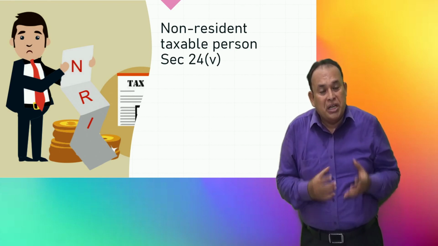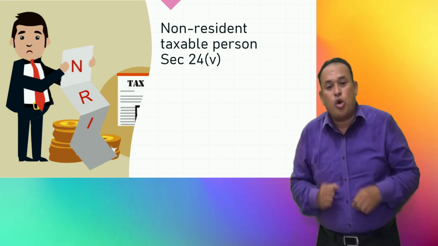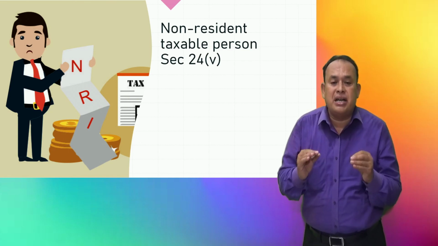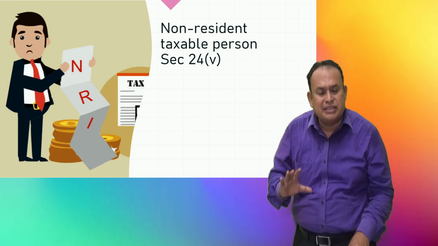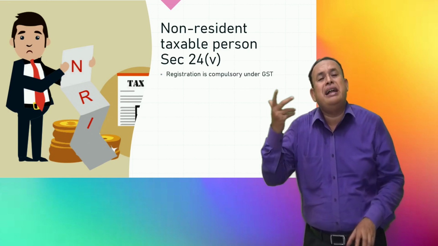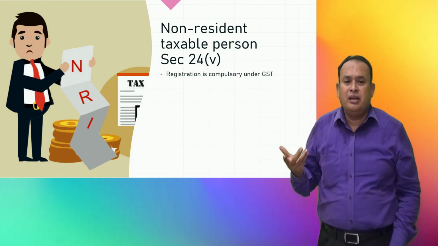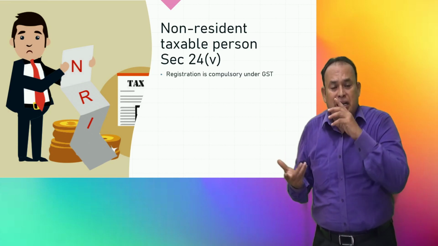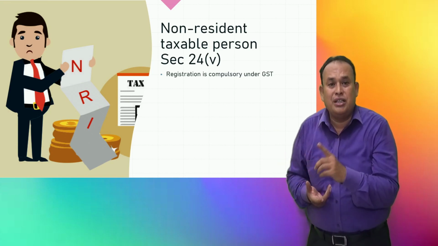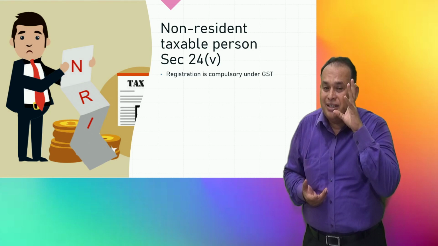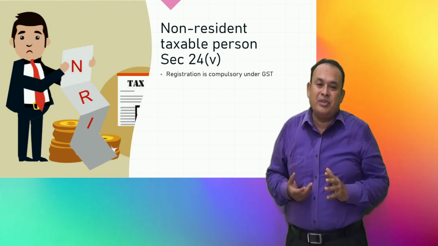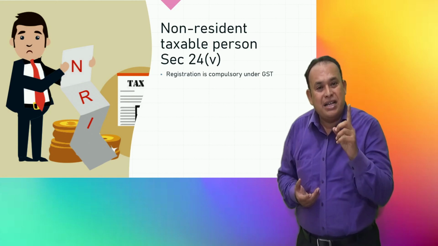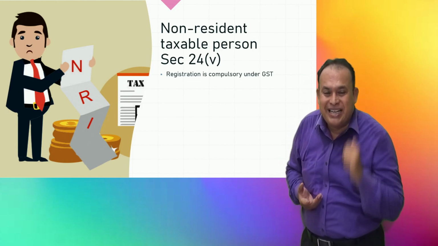Such a person is called a non-resident taxable person in India. For him, registration under the GST law is mandatory. Such a non-resident taxable person should ensure that he pays advance tax 5 days prior to the commencement of his business in India.